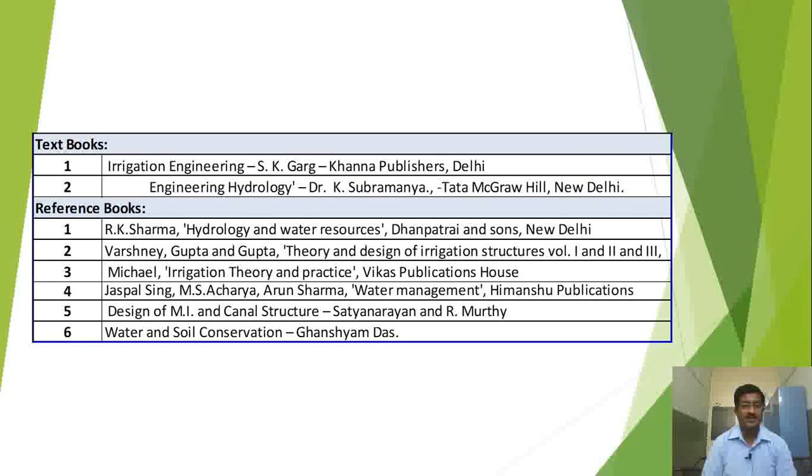Then Irrigation Theory and Practice by Michael, then Jaspal Singh and Acharya, Water Management, Design of Minor Canal Structures, Satyanarayana and Murthy, and Water Conservation, Soil Conservation by Ghanshyam Das. So these are the good books which are available, and the subject is very interesting.